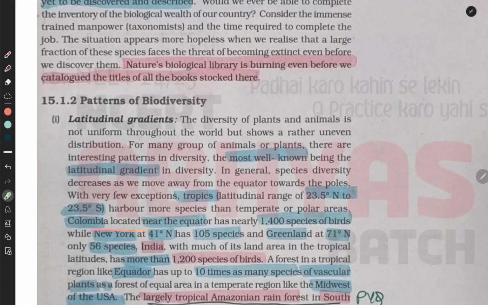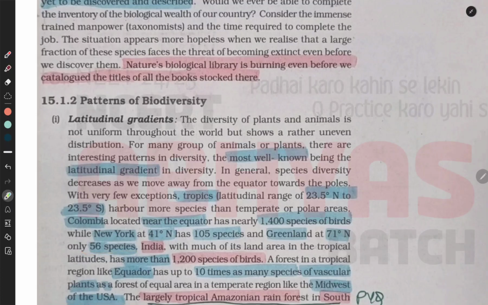Colombia, located near the equator, has nearly 1,400 species of birds, while New York at 41 degrees north has 105 species. Greenland at 71 degrees north has only 56 species.